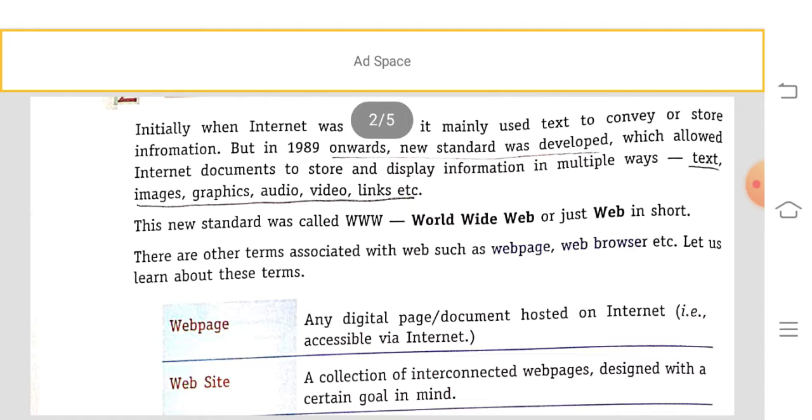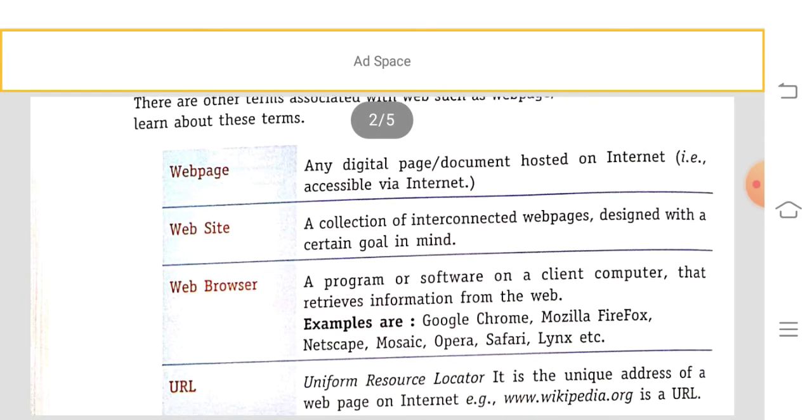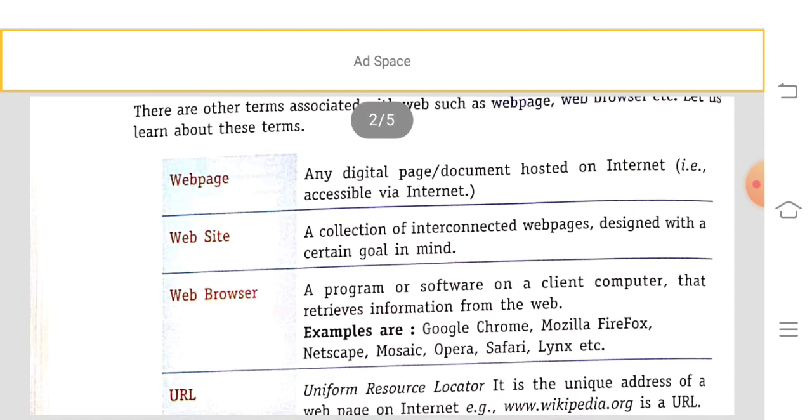Now let us see what a web page, website, web browser, and URL are. First, the web page: any digital page or document connected with the internet is called a web page. A website is a collection of interconnected web pages designed with a certain goal in mind.